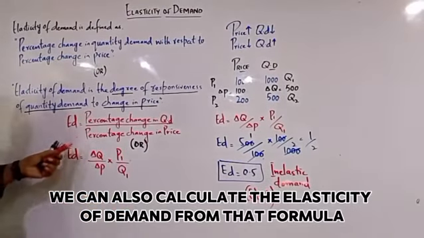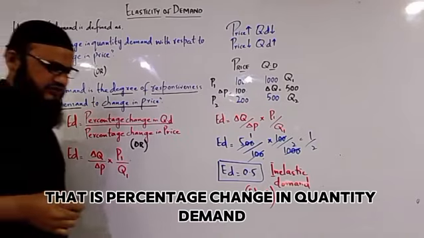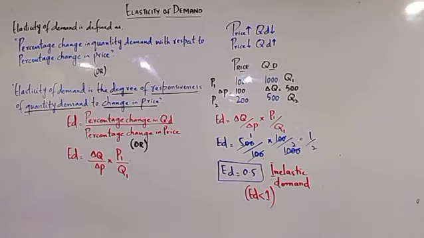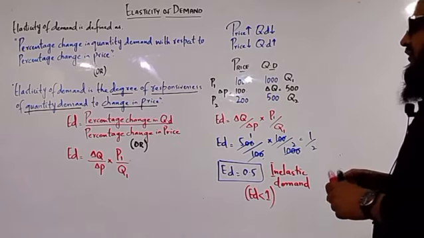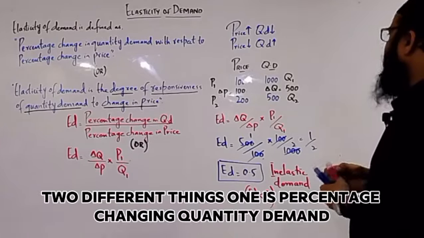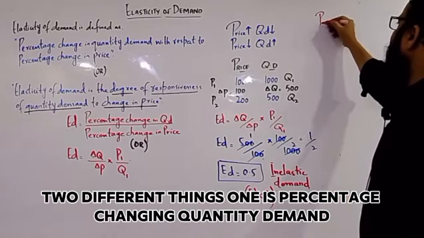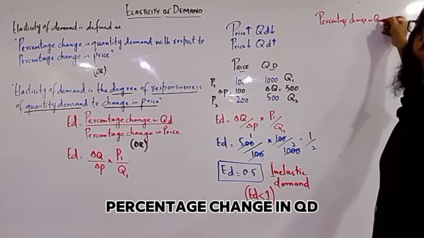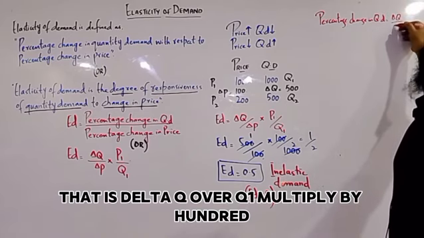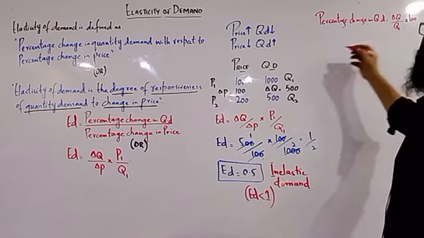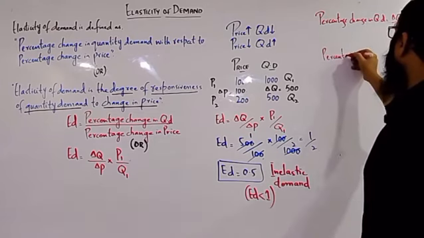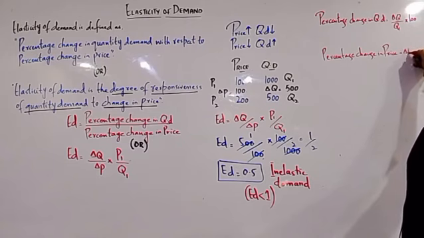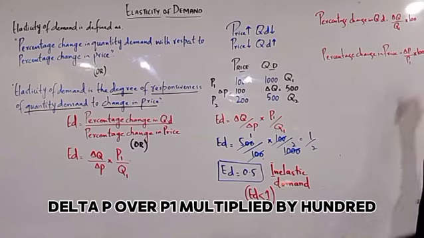We can also calculate the elasticity of demand from the other formula, that is percentage change in quantity demand divided by percentage change in price. We need two different things. One is the percentage change in quantity demand, that is delta Q over Q1 multiplied by 100. And for percentage change in price, delta P over P1 multiplied by 100.